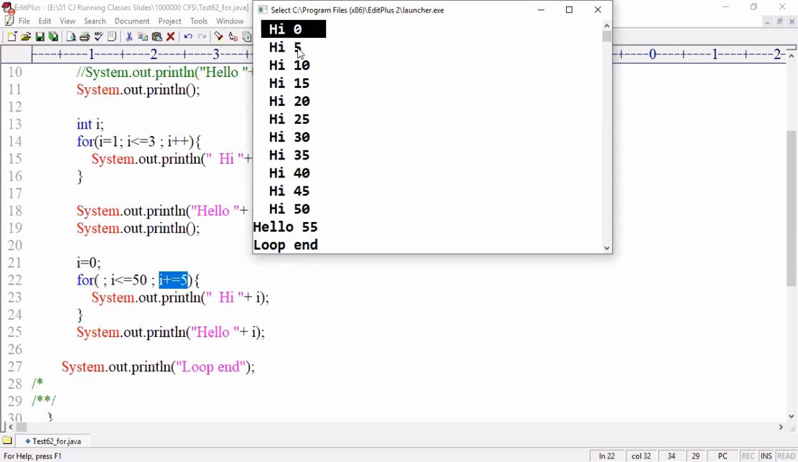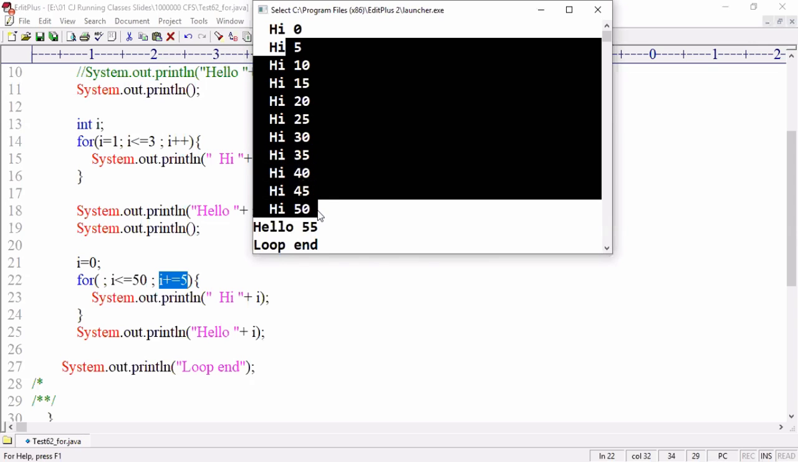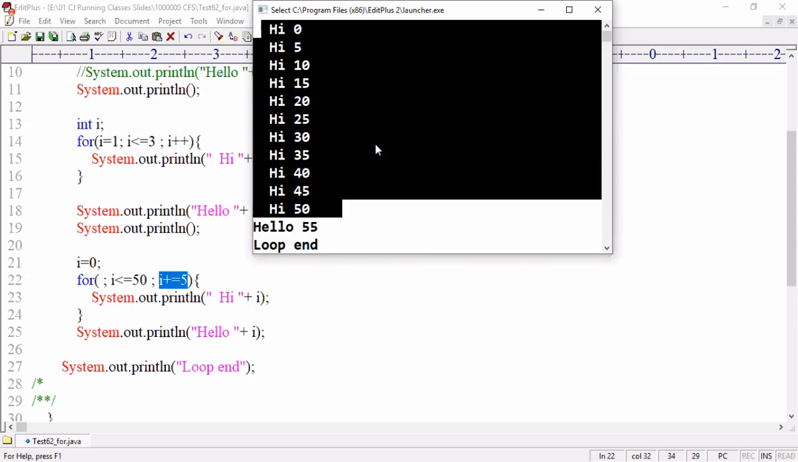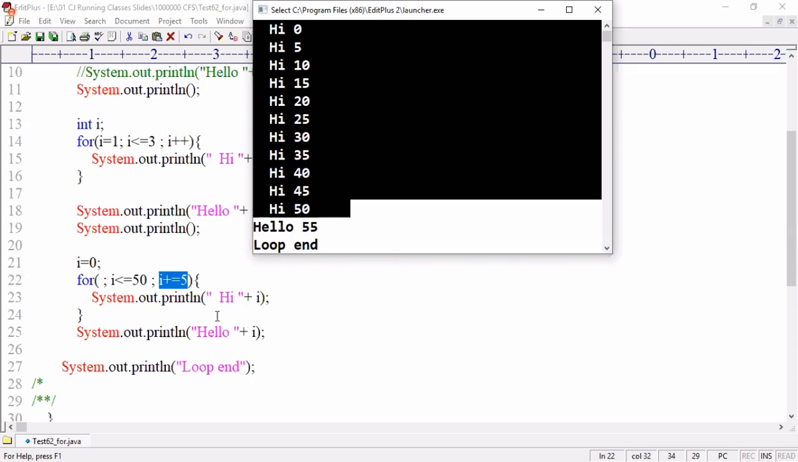Start from 0. 1, 2, 3, 4, 5, 6, 7, 8, 9, 10. Totally 11, including 0. Okay? Hello, what is the last value? 55. Total 11 iterations executed.